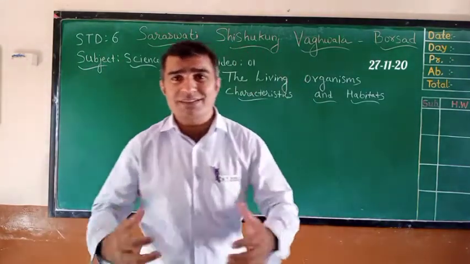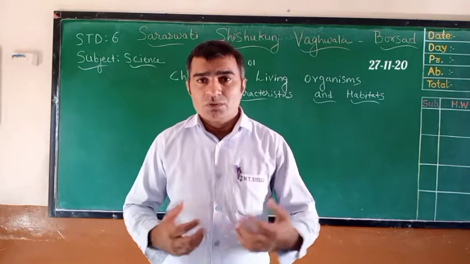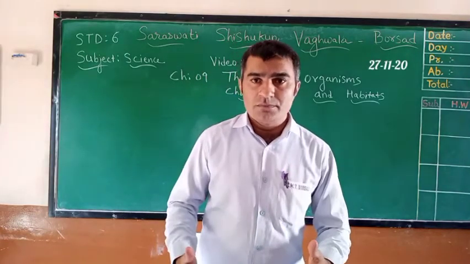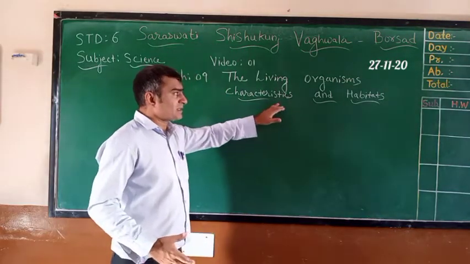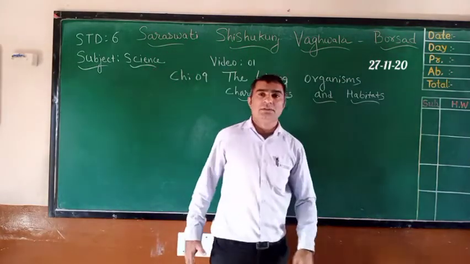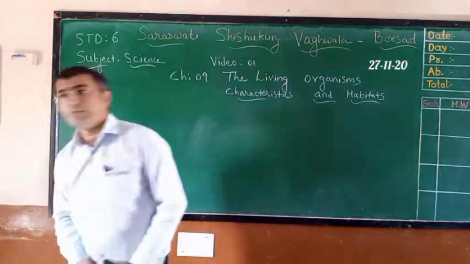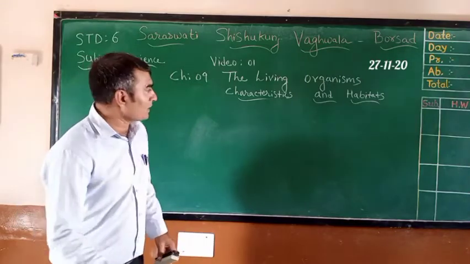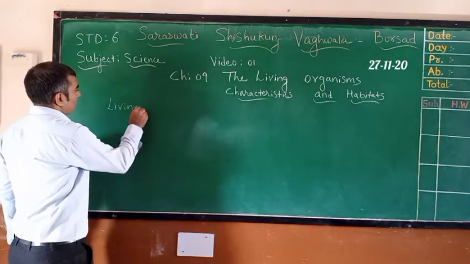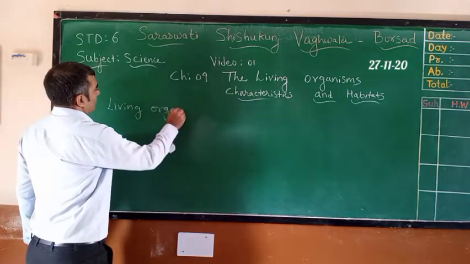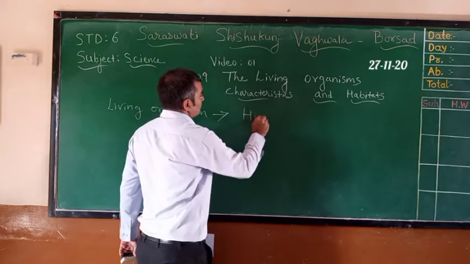If we look at ourselves, we are also living organisms, right? So we are living organisms. Now, what are our characteristics and what is our habitat? If you take an example of ourselves, we are living organisms, human beings.